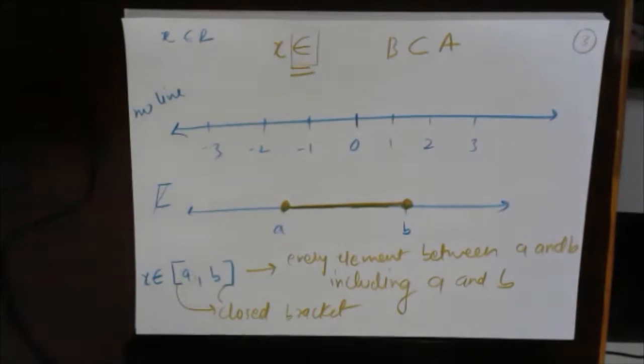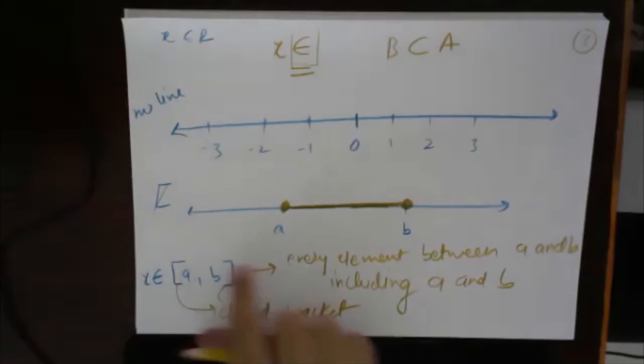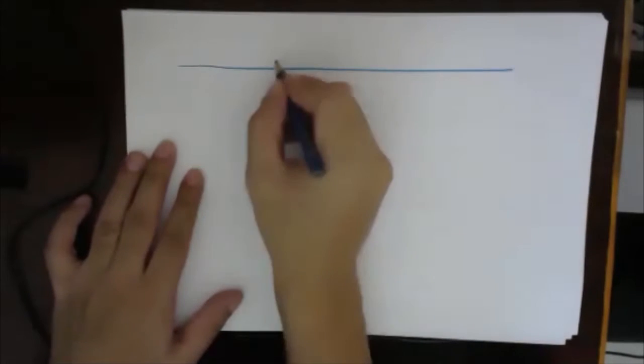Understood? Now let's move on to the second form of a boundary. This was closed, and closed means including. Now the second form, which is open. One is closed, so the other will be open.